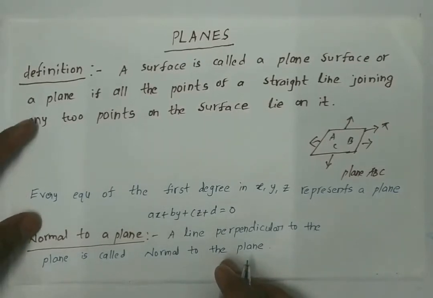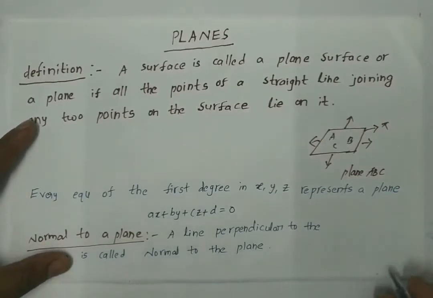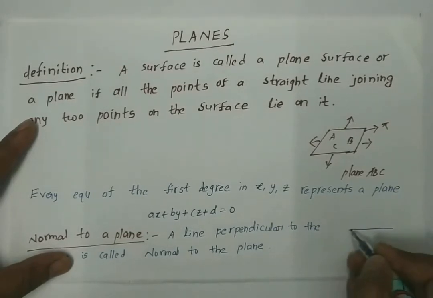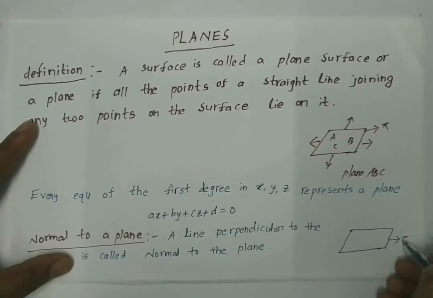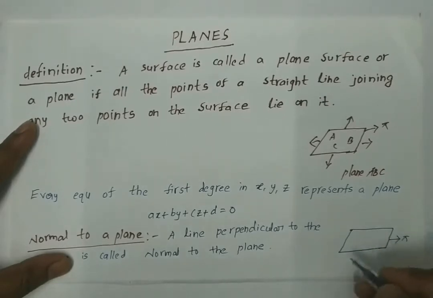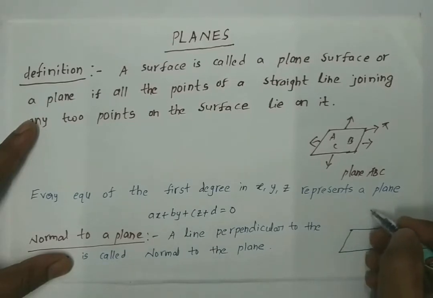For this we need to consider a plane pi. This is plane pi. Let us consider B to be a point which does not lie on the plane.